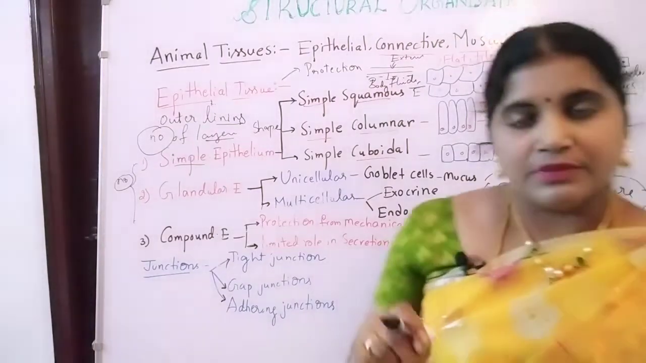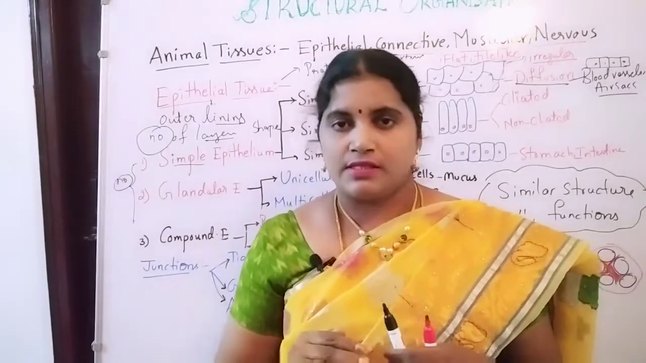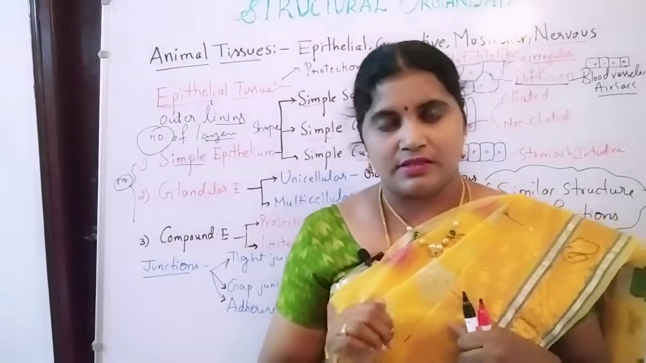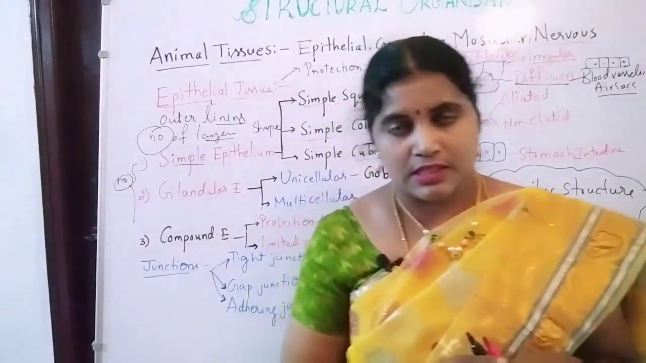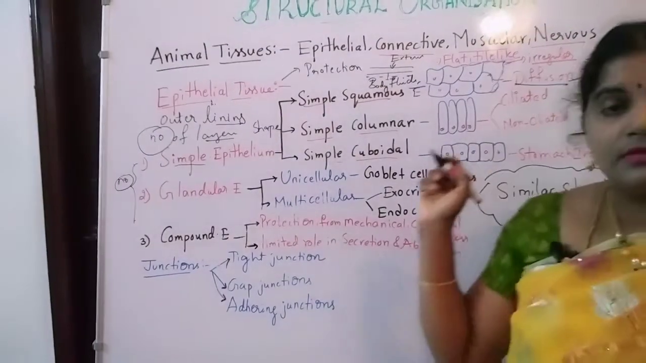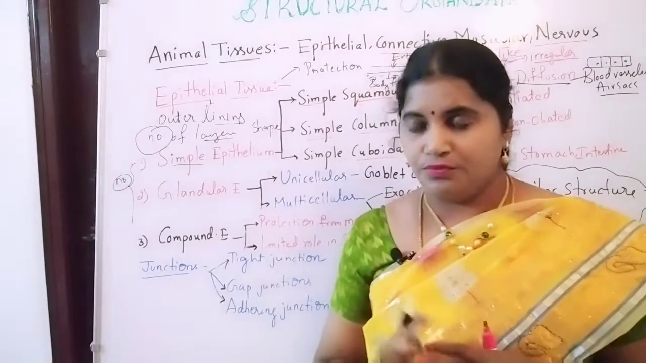Diffusion, simple squamous epithelium, single layer of cells, right? In the squamous epithelium it contains tile-like cells with irregular surfaces, with a central nucleus, and it plays an important role in the diffusion process.